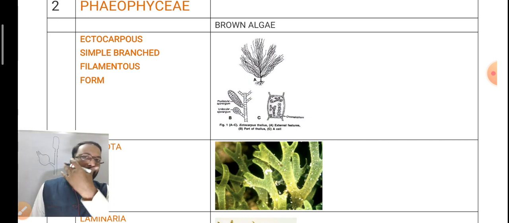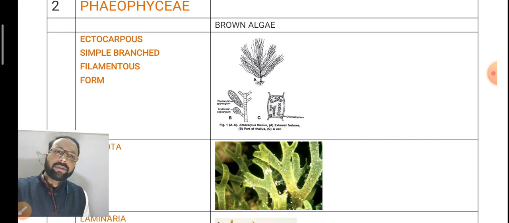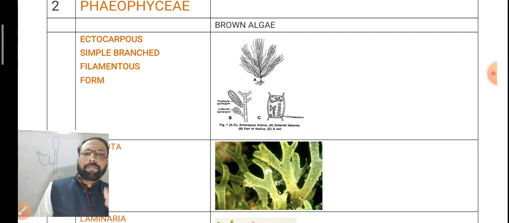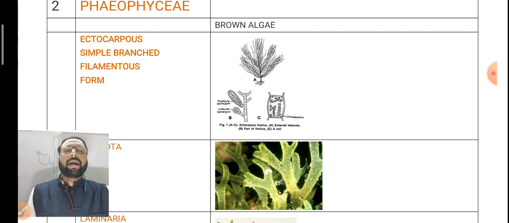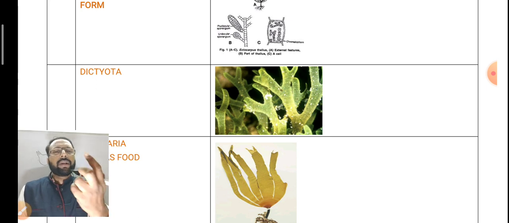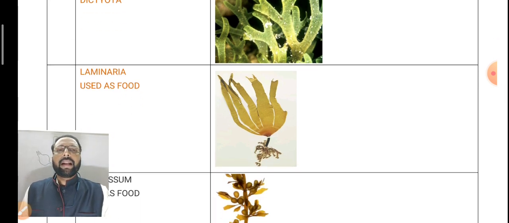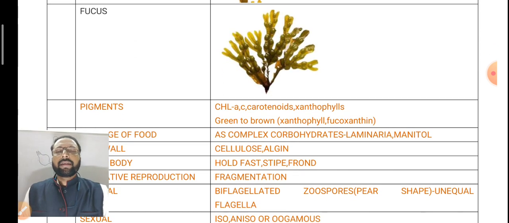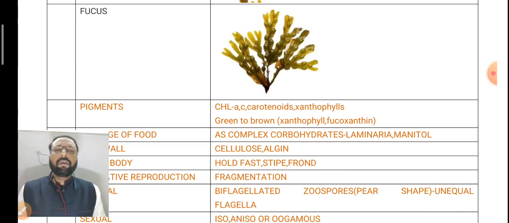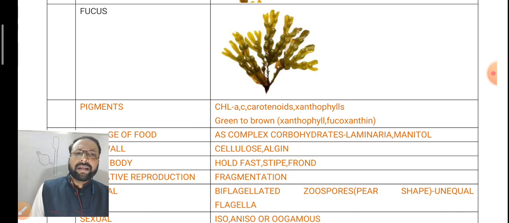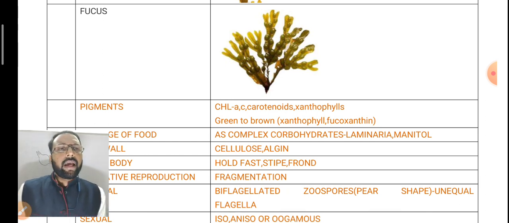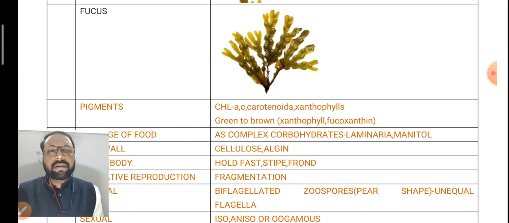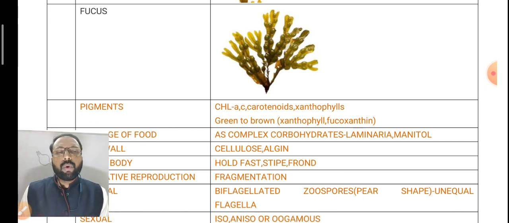The brown algae members, examples I am giving: Ectocarpus, a simple branched filamentous form, diagram also given. Dictyota, containing branch-like structures, each one divided into two branches. Laminaria is used as food. Sargassum is also used as food. Another example, Fucus. In the Phaeophyceae members, brown algae, the pigments are chlorophyll A, C, carotenoids and xanthophylls. These members appear green to brown in color due to the presence of xanthophyll and fucoxanthin.